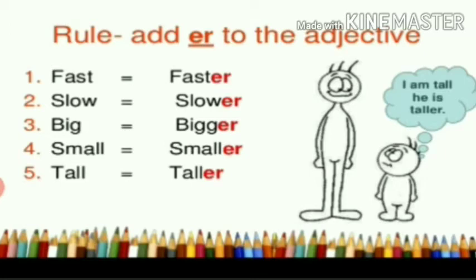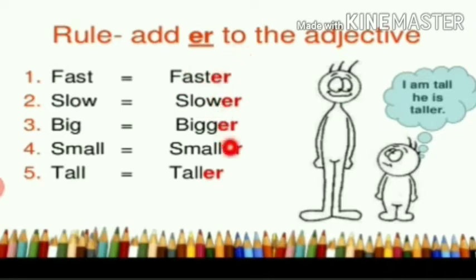This building is bigger than that house. We are comparing two things. This plant is smaller than the tree. Then I am taller than my sister. So when we compare two things, we use comparative degree.